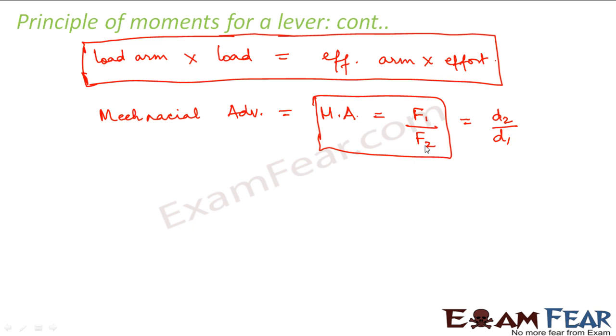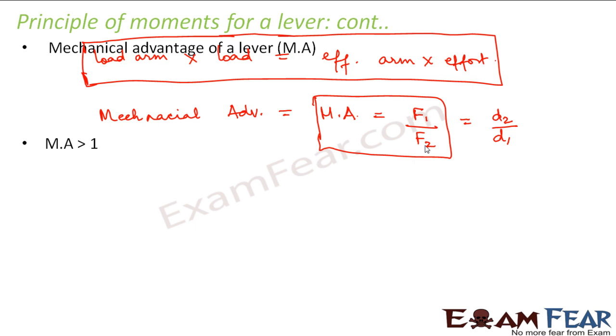Right? So how does this mechanical advantage help us? If the value of mechanical advantage is very high, that means F1 is very much greater than F2. That means a large amount of load can be balanced by a small amount of effort. Whereas if the mechanical advantage of a lever is very small, that means F1 by F2 is very small. That means F1 is very much less than F2. That means a small amount of load needs a huge amount of effort. Right? So this is how we define mechanical advantage of a lever.